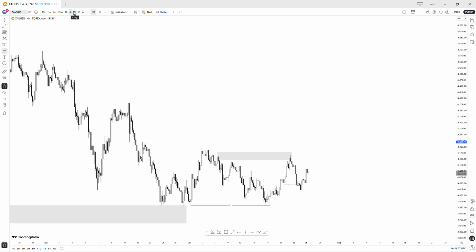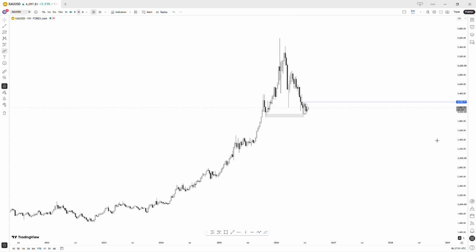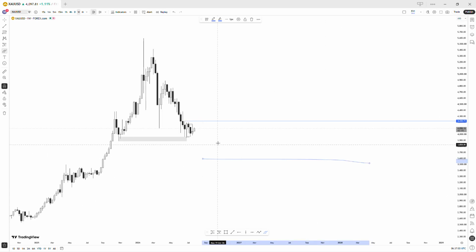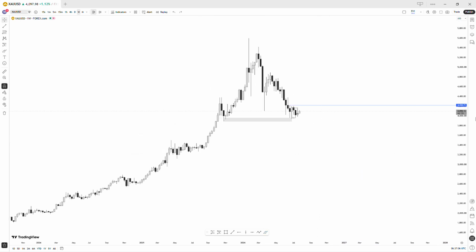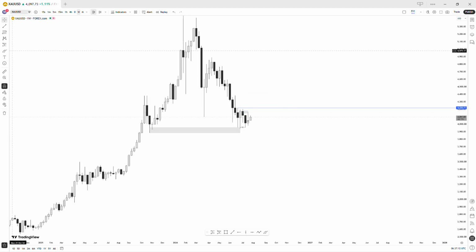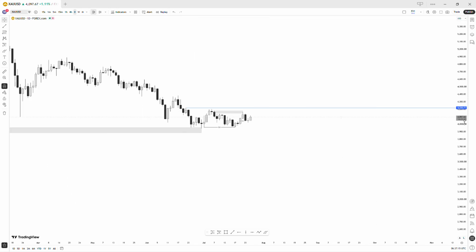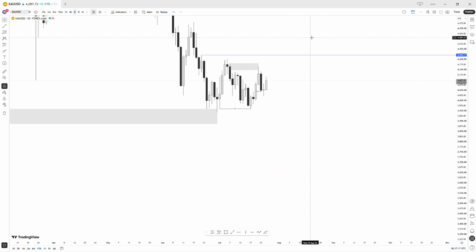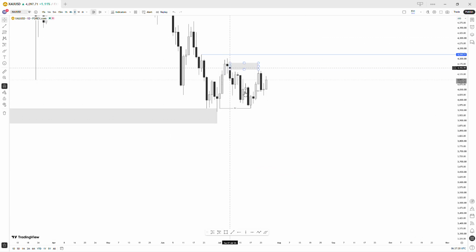But if we start with gold on the weekly time frame, what we can see is that we are respecting this low, which has caused price to move to the upside. When we move to the daily time frame, we can see we moved to the upside, we came back to the lows, we trapped some buyers and we induced sellers. So from there we are looking for longs back to this zone where we respected price, or this zone that would cause a sell-off. So we are looking to go back to that liquidity.